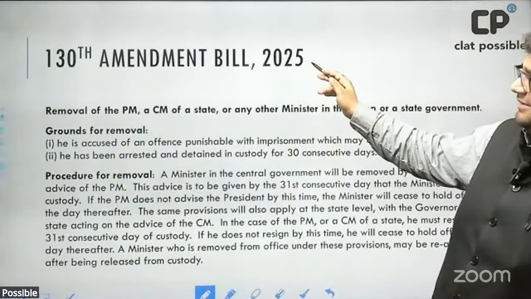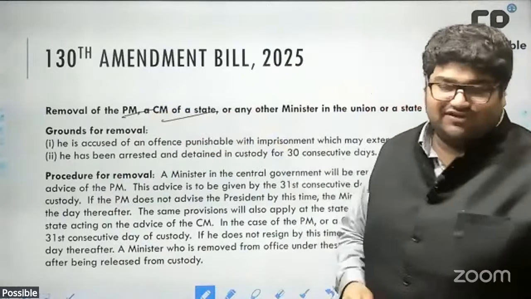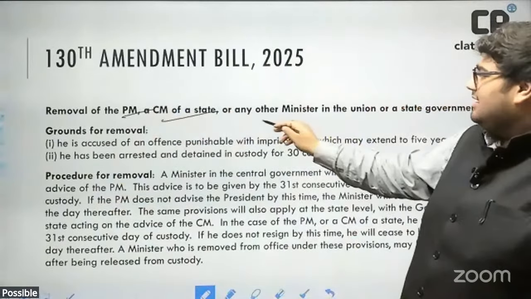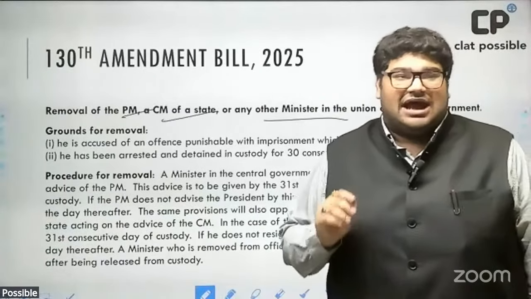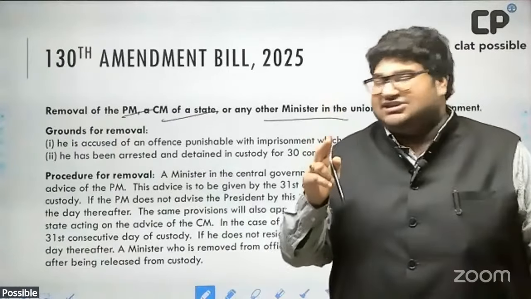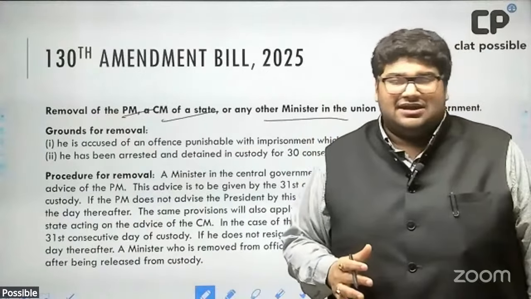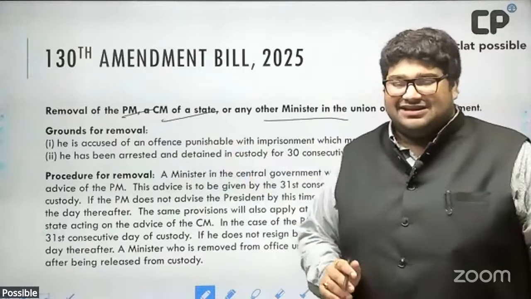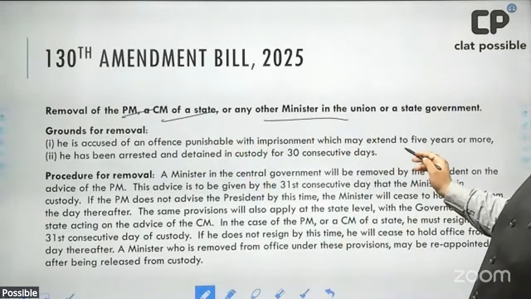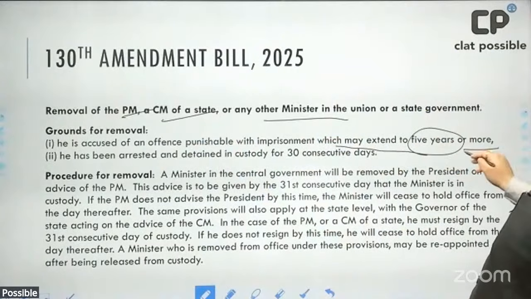So the 130th Amendment, first of all, applies, as I said, to the PM, CMs of states or union territories, and ministers of states or union territories. Now, two important conditions need to be satisfied. Number one, the person should have been accused of an offense punishable with imprisonment which may extend to 5 years or more.